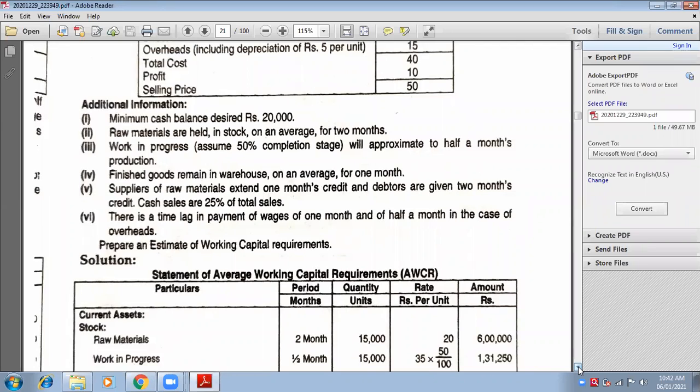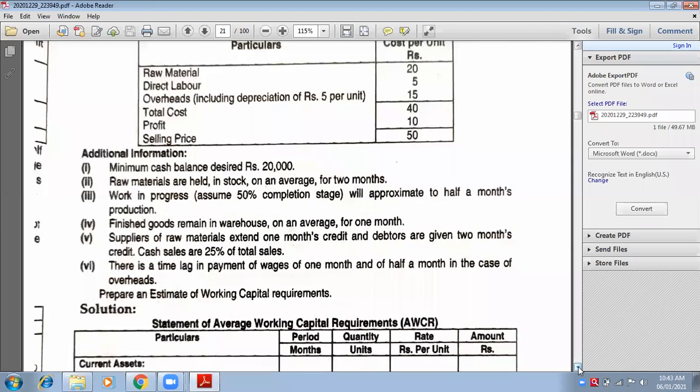Okay, no problem. Draw the columns. I'm giving you 1 minute. Done. Particulars, rate, and then units, and then amounts. Done. Yes. Okay. Let's start now.